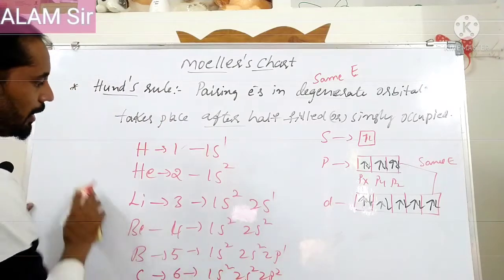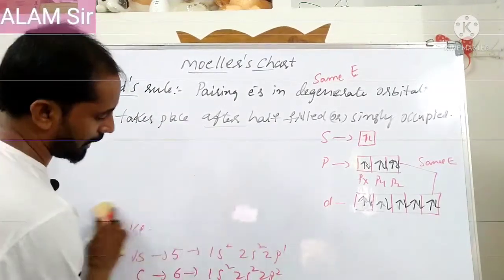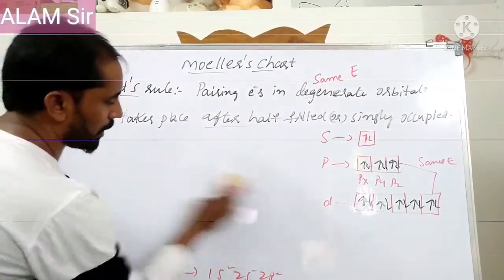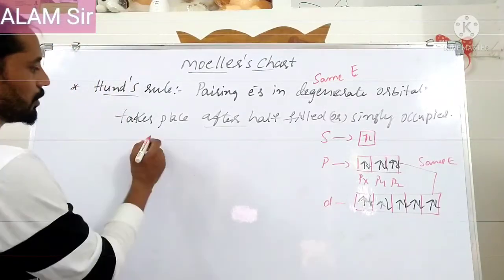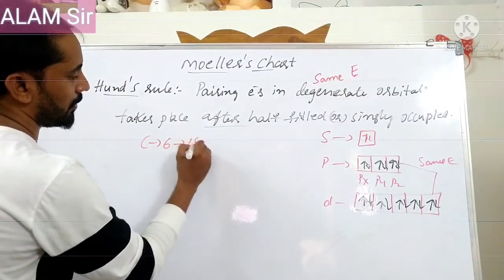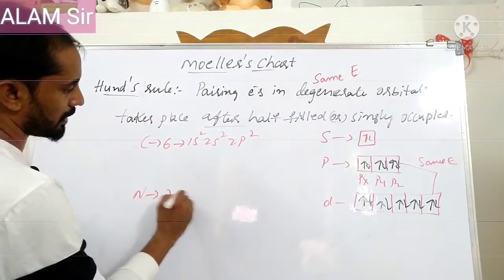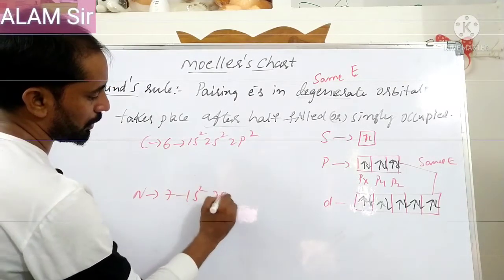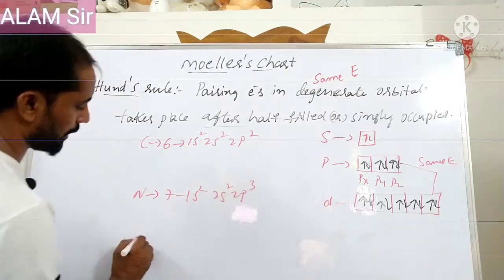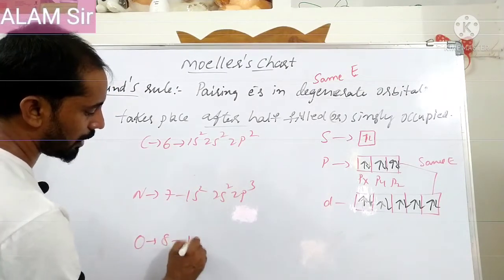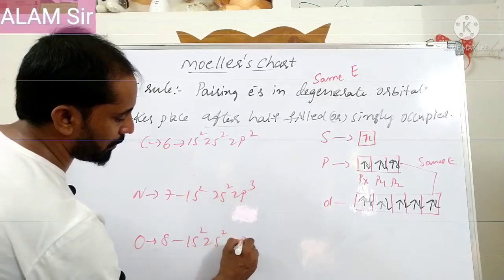Hund's rule can be explained by taking carbon, nitrogen and oxygen. Carbon, atomic number 6: 1s2 2s2 2p2. Nitrogen, atomic number 7: 1s2 2s2 2p3. Oxygen, atomic number 8: 1s2 2s2 2p4.